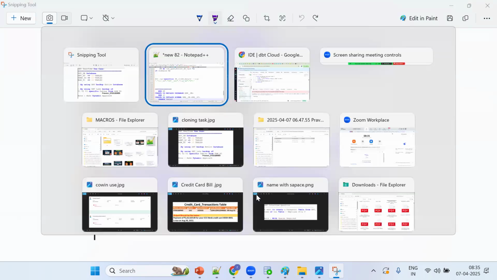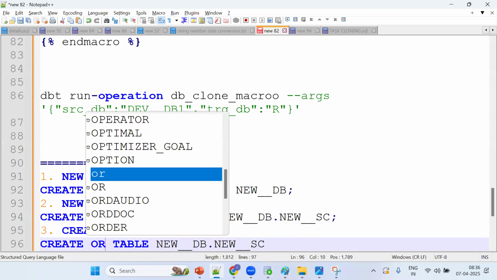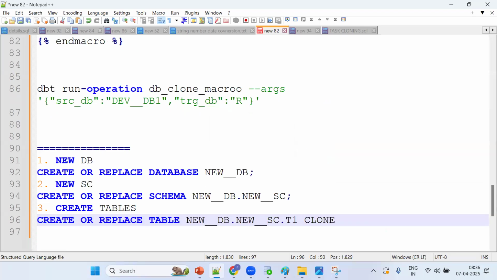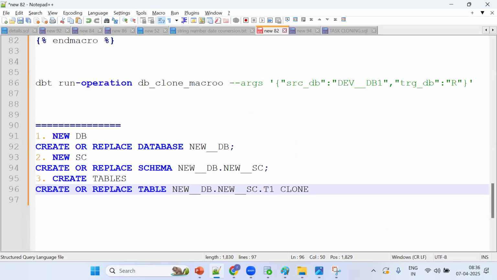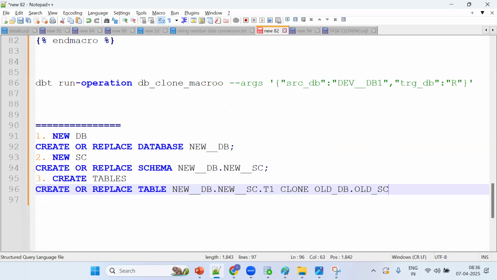So this is good so far. Now tell me how to create a table backup. Create table, and tell me how to take the backup. New database, new schema, then the table name. We should go for a fully qualified name. Why? Because we are cloning, we need to be precise. So new database, new schema, cloned from old database, old schema, and the T1 table. This is the same thing.